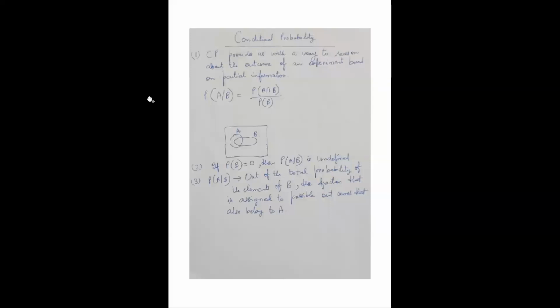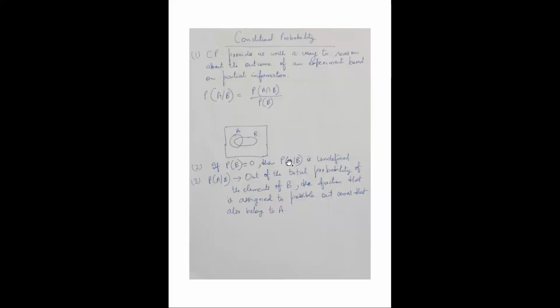So let's talk about what is conditional probability. All these things I know that you have already done, but still just a quick revision. Conditional probability provides us with a way to reason about the outcome of an experiment based on partial information. All right. So two events are there, A and B, right? And the conditional probability of A given B is given by the probability of A and B divided by the probability of B. So this is how the conditional probability is defined.